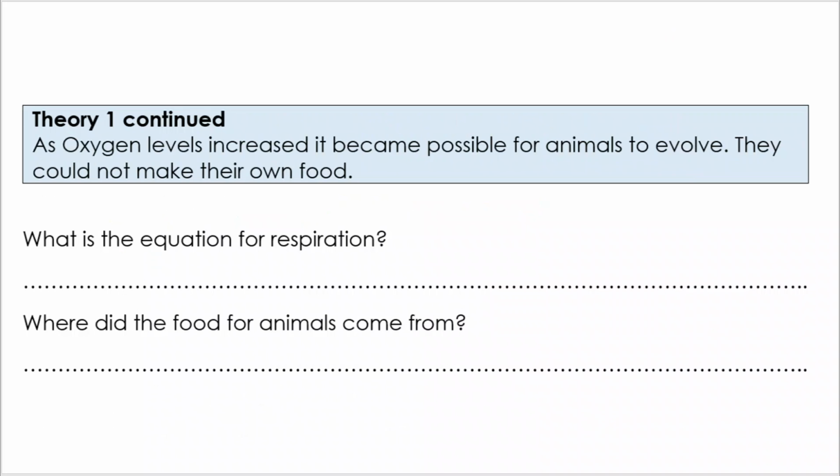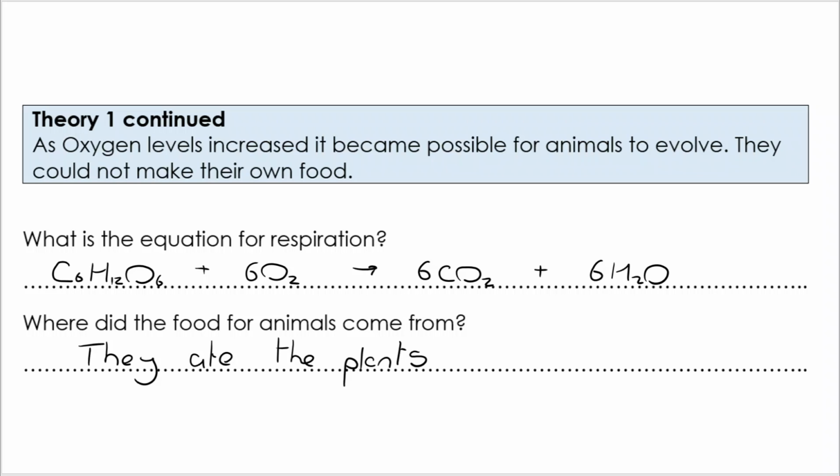And I'm not going to spend long at all on the equation for respiration. What I'm hoping you recognise is it is exactly the reverse of the equation for photosynthesis. But where did the food for the animals come from? Because we can see the plants make their own food. You'll also be aware that they then respire. Animals can't photosynthesize. They ate the plants. They took the energy in from those plants.